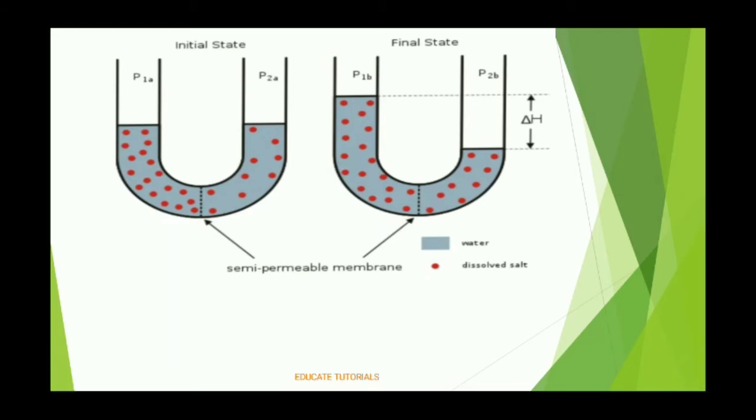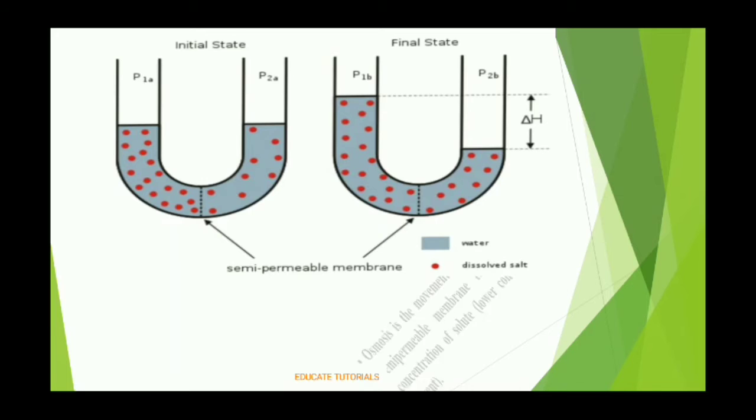The left-hand side of the semi-permeable membrane has a high amount of dissolved salt, and the right-hand side has a lesser amount of dissolved salt. That is the initial state, with an equal volume of solvent. At that time osmosis occurs, and in the final state the solvent is less on the right-hand side, and the solvent moves to the left-hand side, which has the higher concentration of solute particles, that is the salt.